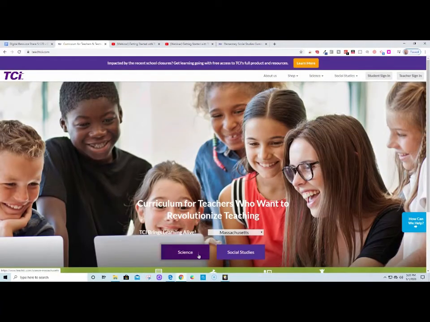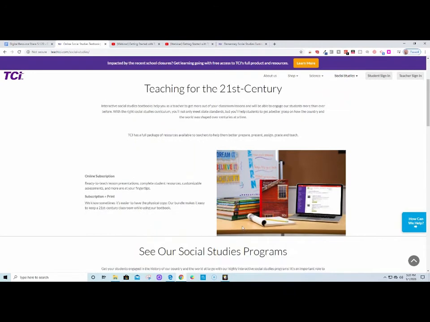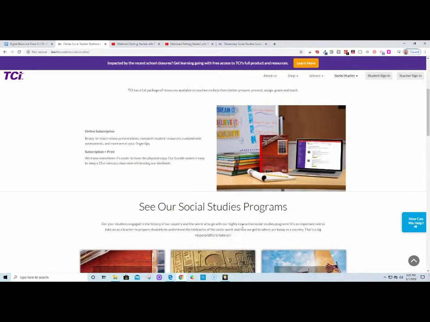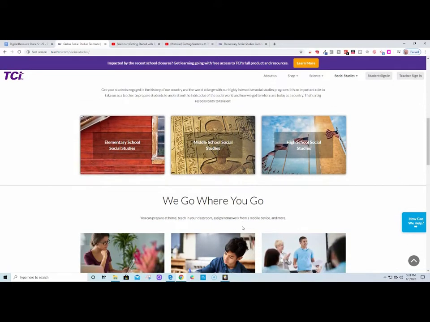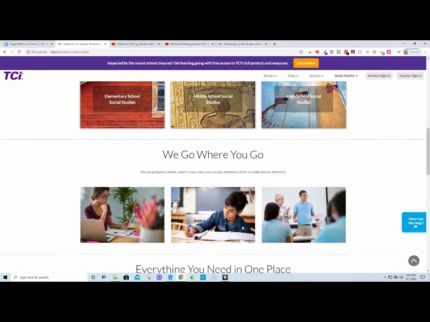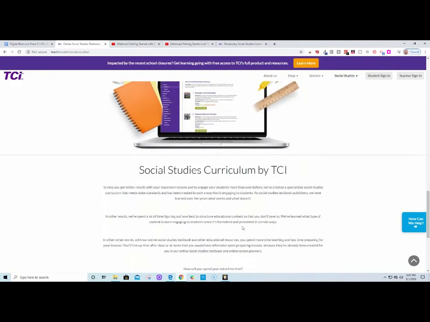As you can see, social studies is also here, and you have an option to see what is different about the ones that are particularly provided in your state, which is great because we do know that there are differences in standards state to state, and you want to find things that best match your work.